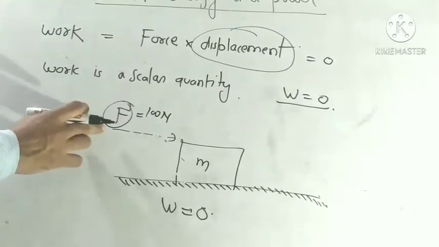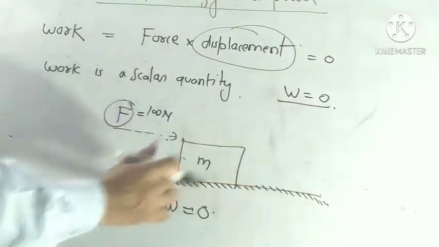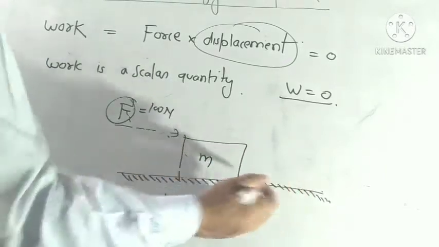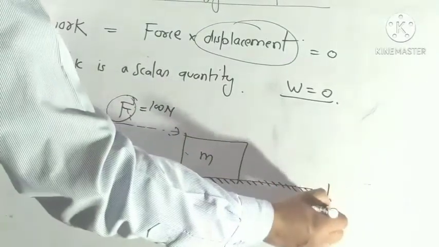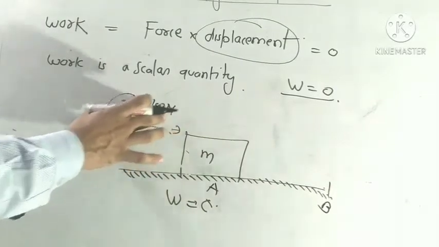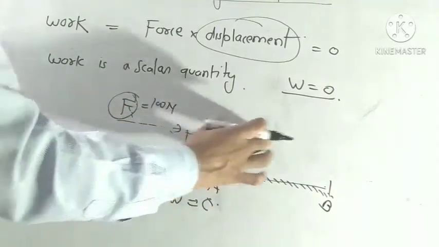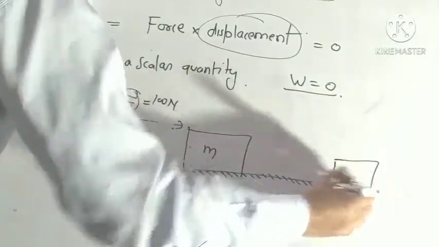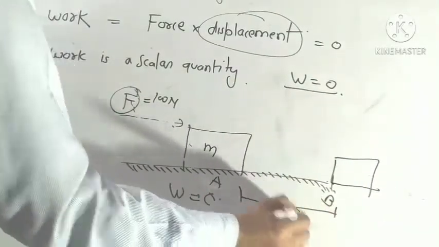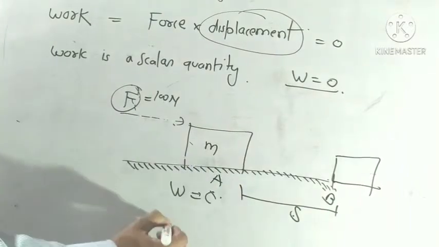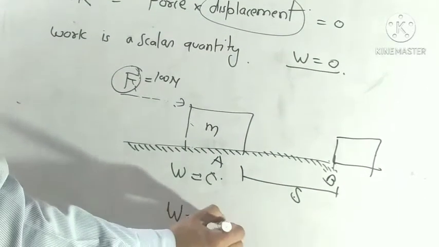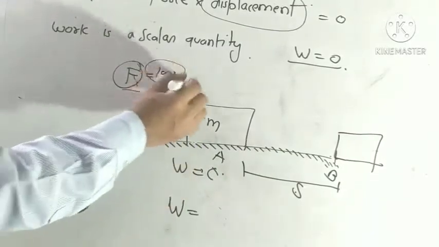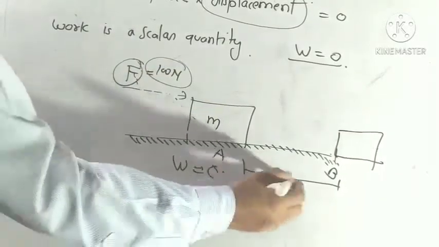When this box starts moving due to the applied force F and covers some distance, it reaches a new position. If this position is A, then with an applied force of 100 Newton the body reaches a new position B and covers some distance s. Then work will be force into displacement, 100 Newton and displacement s.